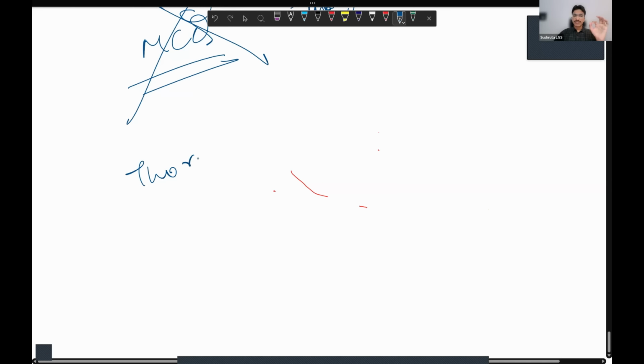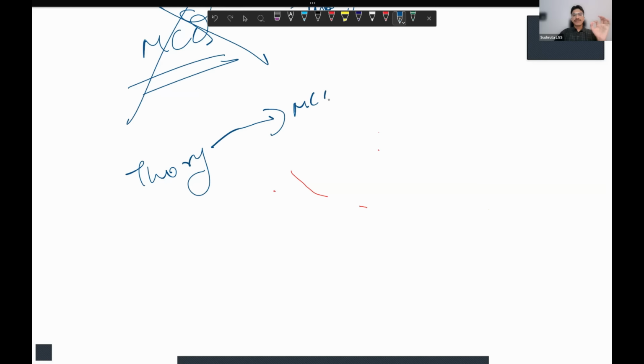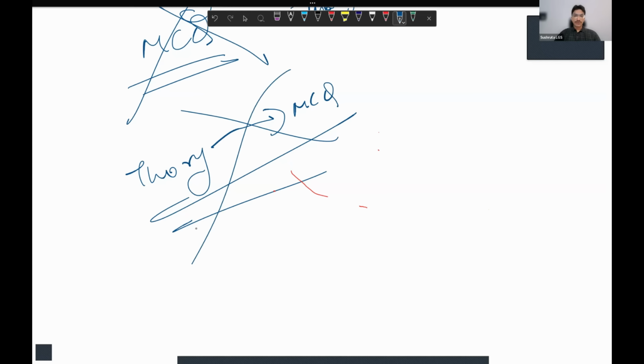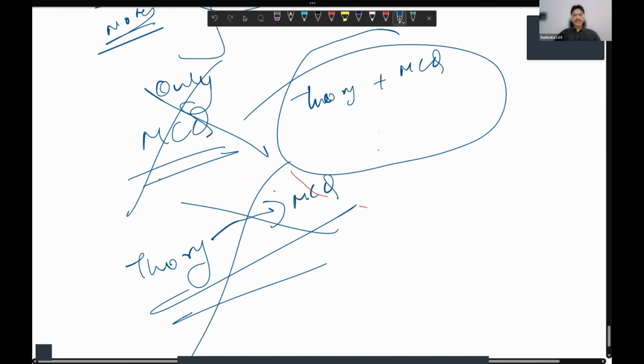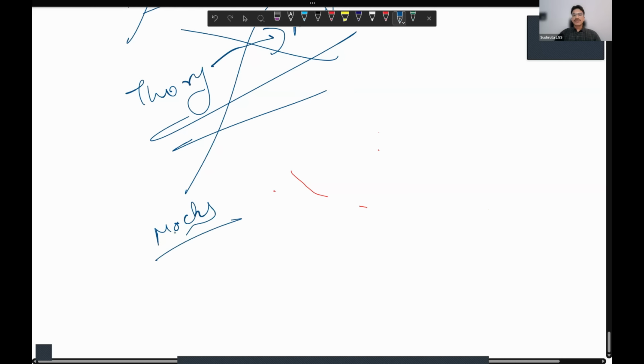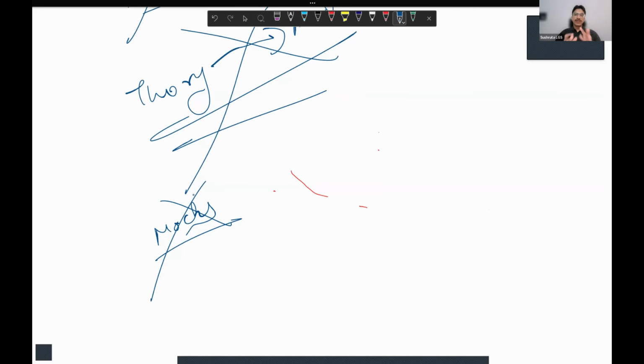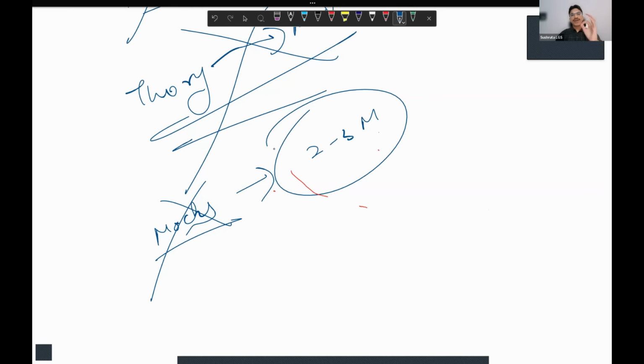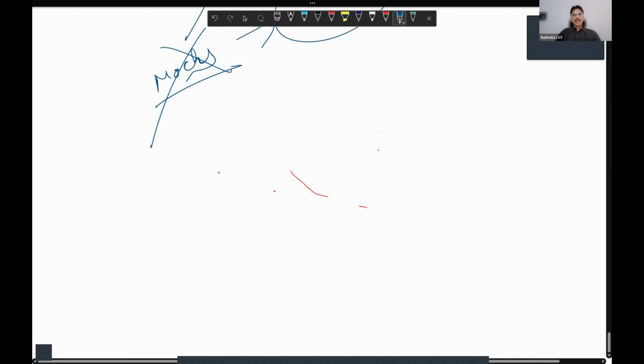Next mistake, which I also mentioned earlier, is that they read theory, then wait for revision to start MCQs. No, you need to do them simultaneously. Next mistake is that students don't prefer giving mocks early. For example, if you start 2 to 3 months before, you may not have completed the course, so you wait, let me complete the course, then I'll give mocks. No, you have to start 2 to 3 months before, because that will give you an idea about where your preparation is. If you need to modify, you need to do it in advance. It is not possible to change your strategy 1 month before the exam. You need to start 2 to 3 months before. Okay, so that is about the mistakes.